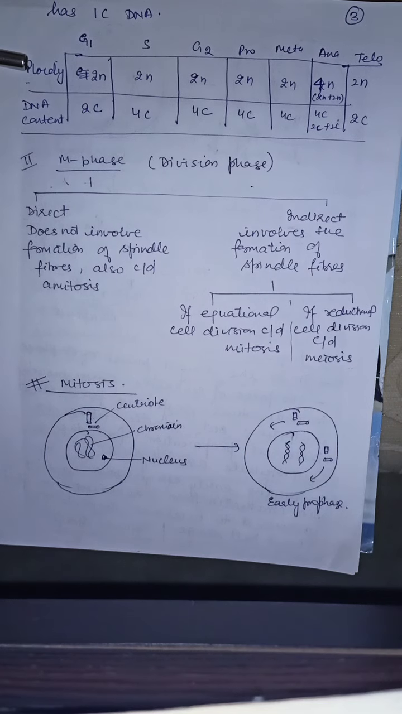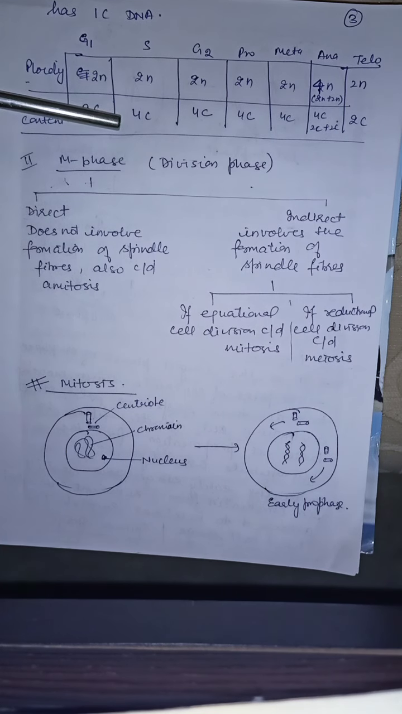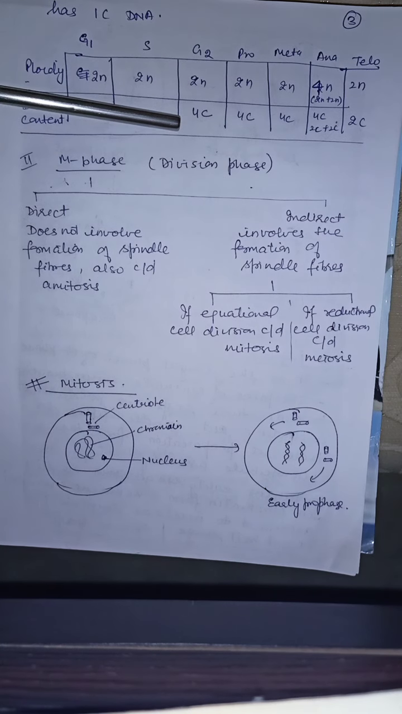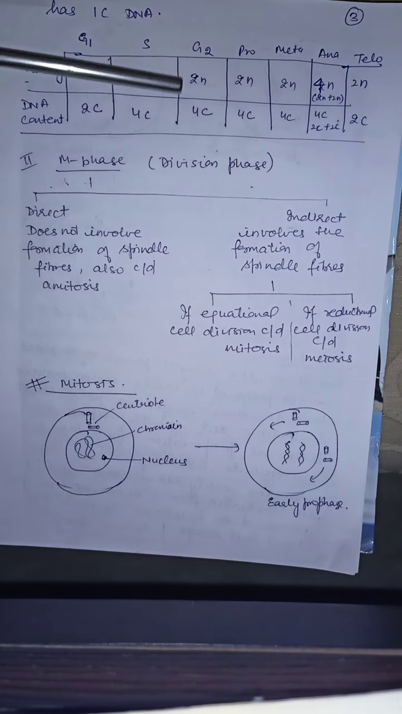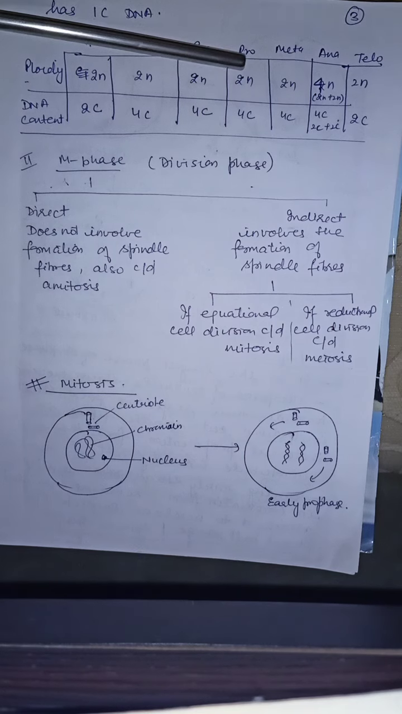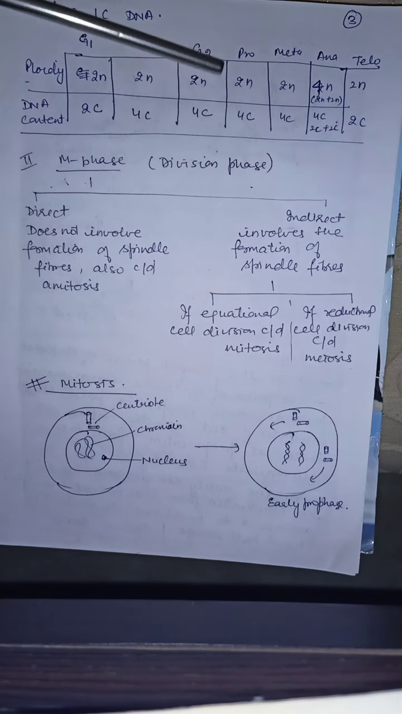Here I have given a tabular representation for the ploidy and DNA content. In G1 phase, the ploidy is 2N and DNA content is 2C. In S phase, ploidy remains 2N but the DNA content increases to 4C. Same is the case in G2 phase. Pro, meta, ana, telo we will discuss later on. Till now we have discussed till here.